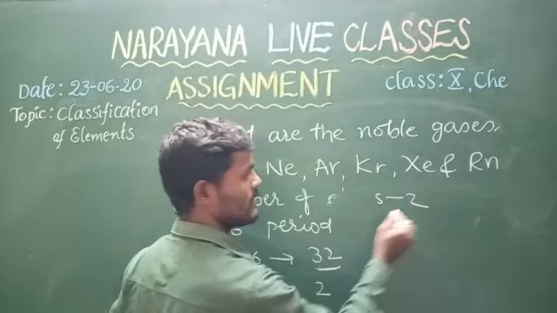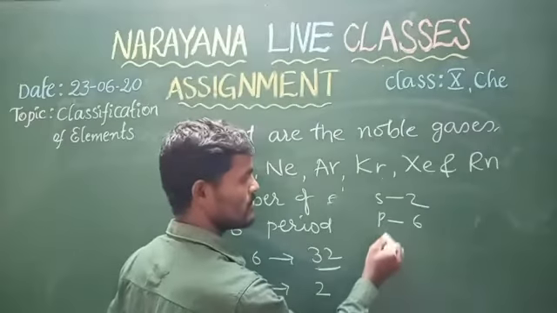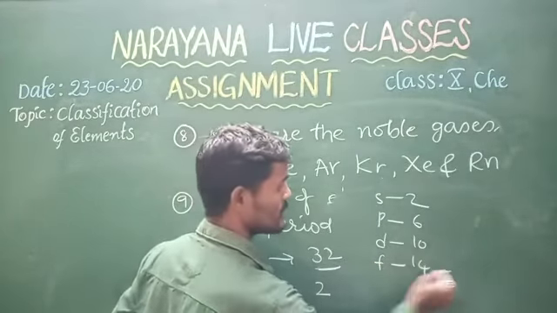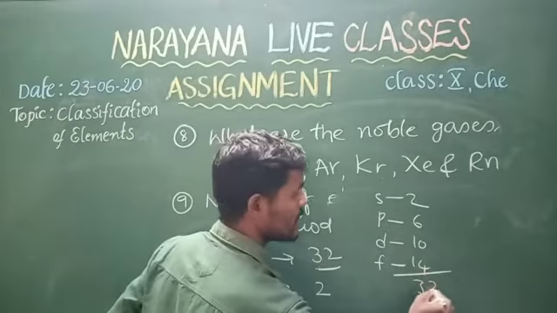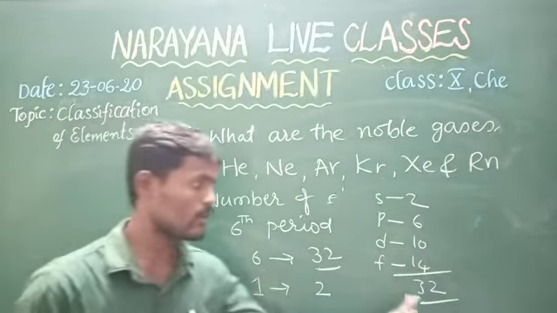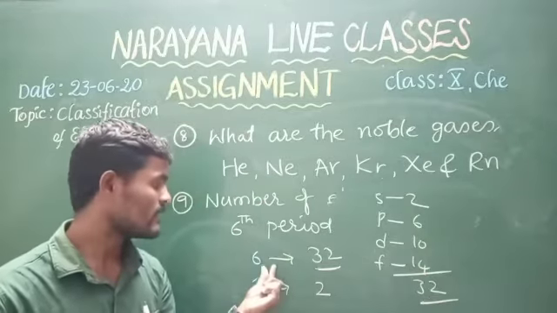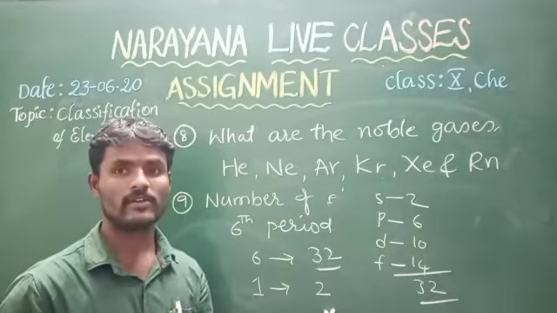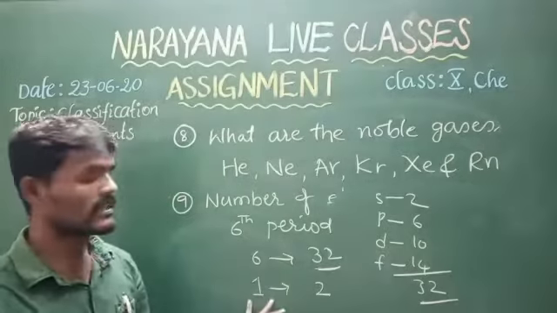From S block 2 elements, from P block 6 elements, from D block 10 elements, from F block 14 elements. Then total 32 elements in the 6th period. And in the 1st period only 2 elements, hydrogen and helium. Okay, this is the ninth question.